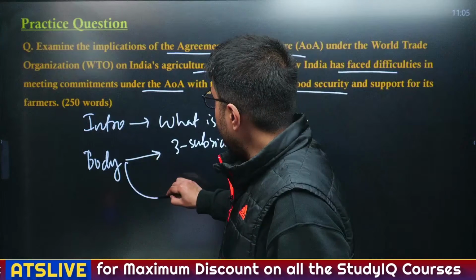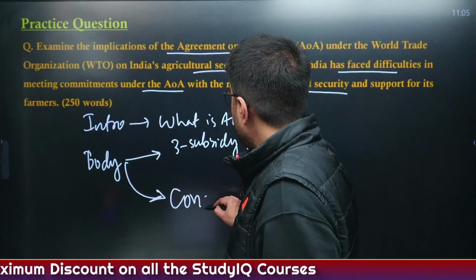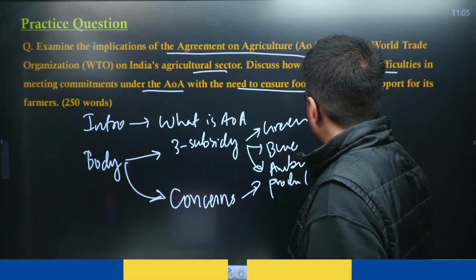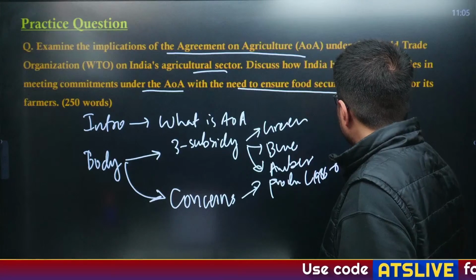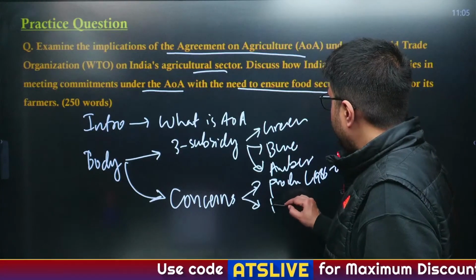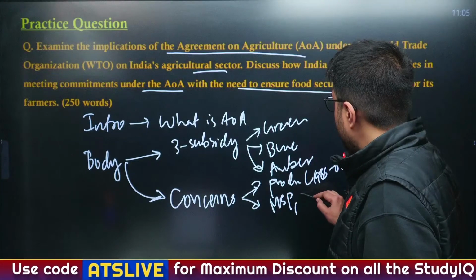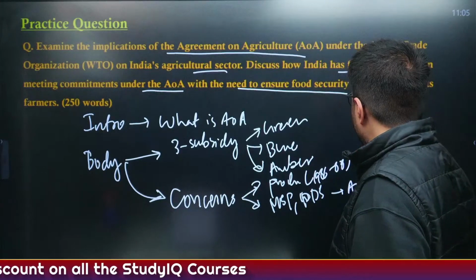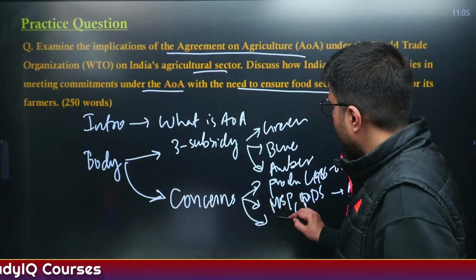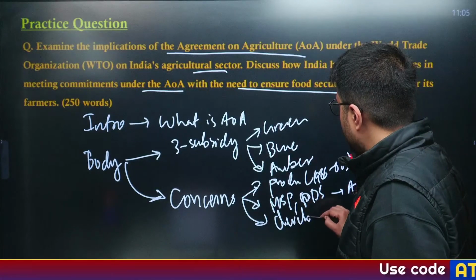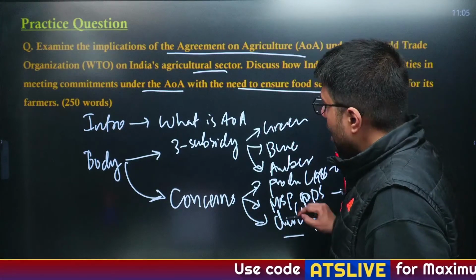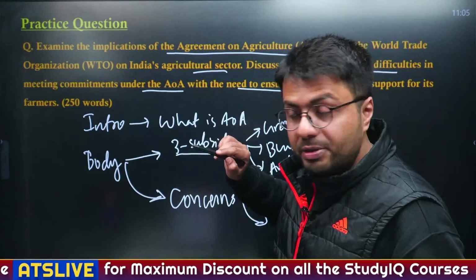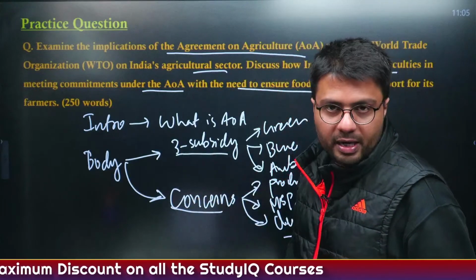And then you will write concerns associated with such subsidies: that the production level is fixed from 1986 to 88, and India can't procure grains under MSP as well as the PDS scheme because these are frequently challenged under the AOA agreement by other countries, and also it goes against the interest of developing countries. So this is how you will segregate your body into, first of all, describing what kind of subsidies are there and then highlighting the concerns associated with subsidy.